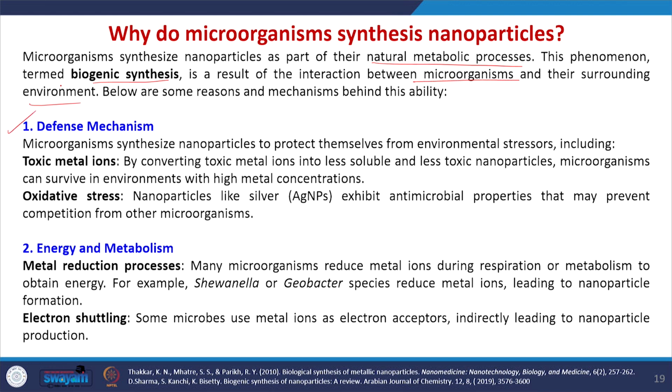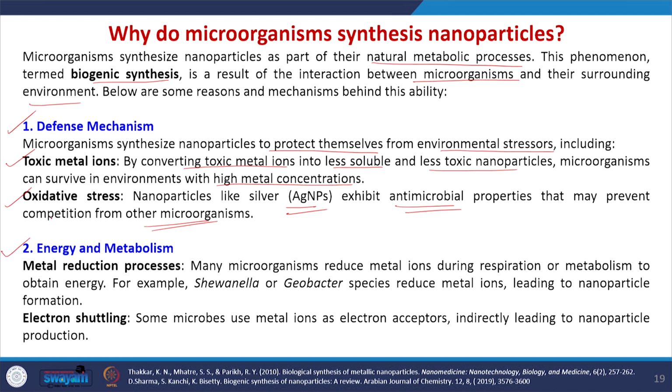The first one is defense mechanism. The microorganisms synthesize nanoparticles to protect themselves from environmental stresses including toxic metal ions and oxidative stress. These microbes convert the toxic metal ions into less soluble and less toxic nanoparticles so that the microorganism can survive in environments with high metal concentration. And the next one is competition. Nanoparticles like silver nanoparticles exhibit antimicrobial properties that may prevent competition from other microorganisms, so they will not allow other microorganisms to grow in that particular environment.